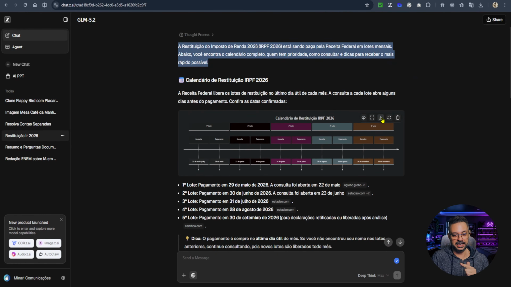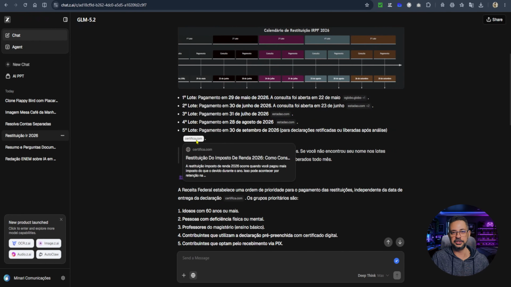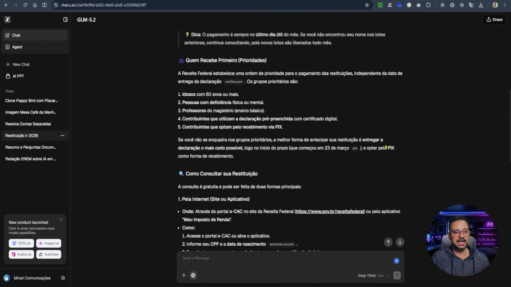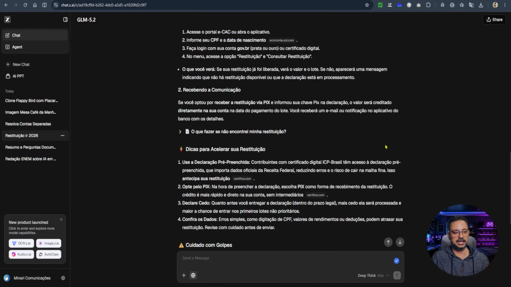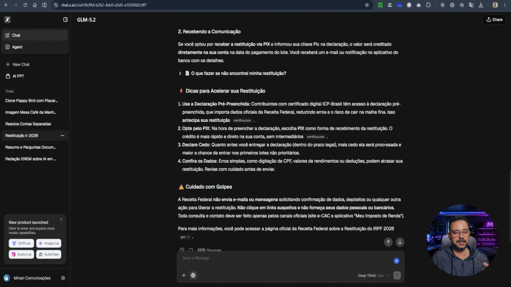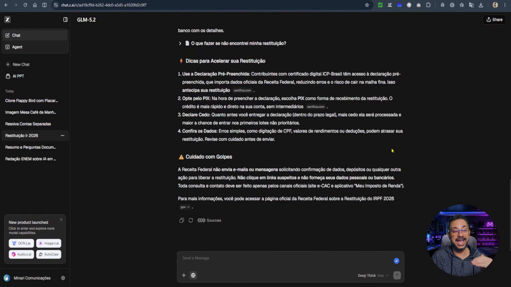The difference here is that I have an SVG file, which I can download to my computer. Down here, it put the first batch, second batch, third batch, fourth batch, and fifth batch. It also included the source the information came from. And then it completed it with who receives first, how to check your refund, receiving the notification, tips to speed up your refund, and warnings about scams. So, this answer generated here by GLM 5.2 was much more complete, much more comprehensive.